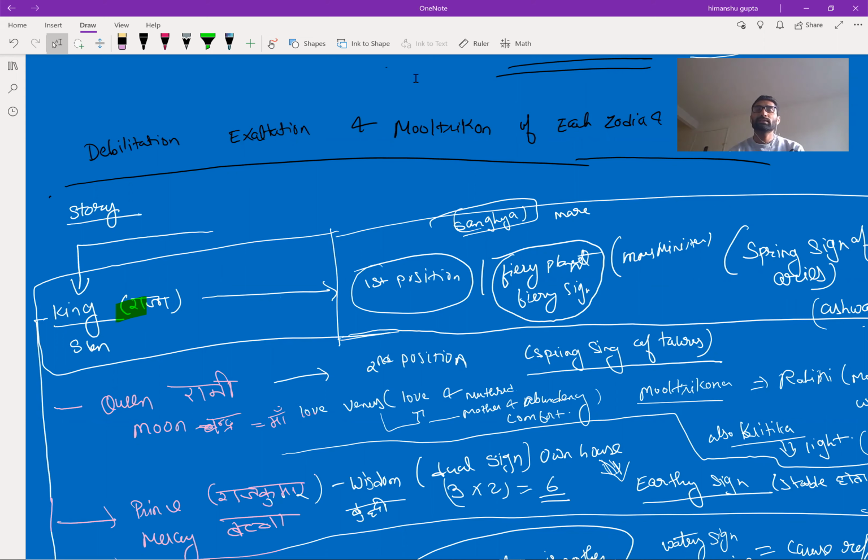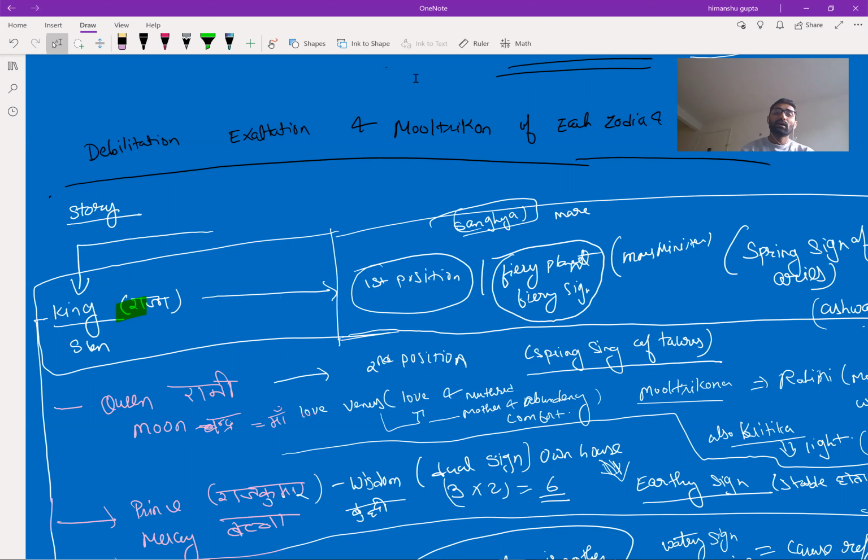So we have 9 planets, and according to the debilitation, exaltation, and Mooltrikon, we will get to know the power of each planet in different signs. So we will make a story such that each planet will be given a character, so that it will be easy for us to remember the stories and why a certain planet is exalted or debilitated in certain houses or signs.